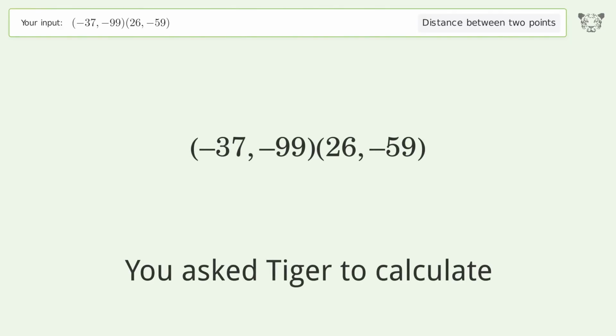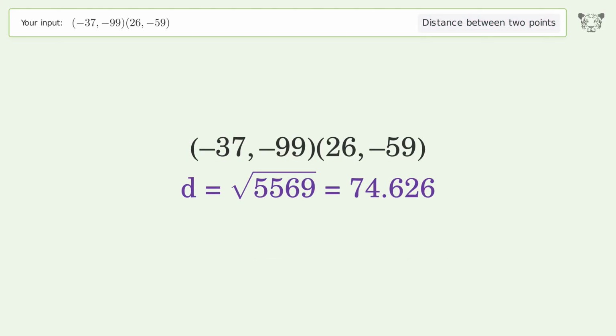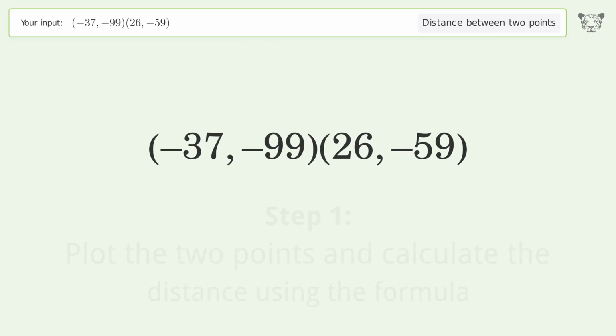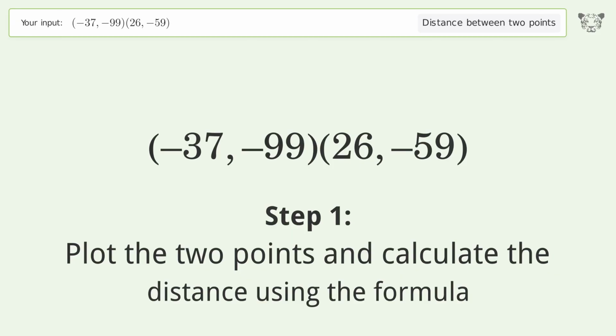You ask Tiger to calculate. This deals with the distance between 2 points. The distance between the 2 points is the square root of 5,569, or 74.626. Let's solve it step by step. Plot the 2 points and calculate the distance using the formula.